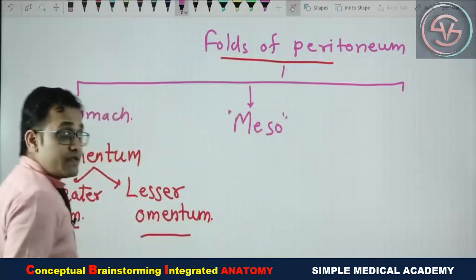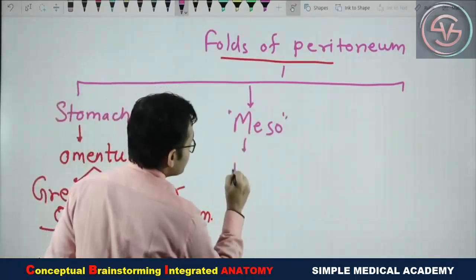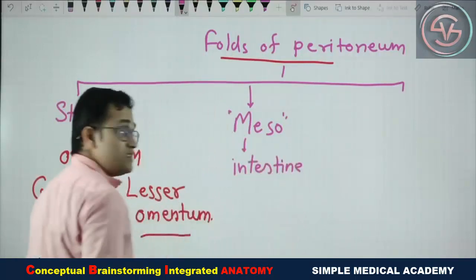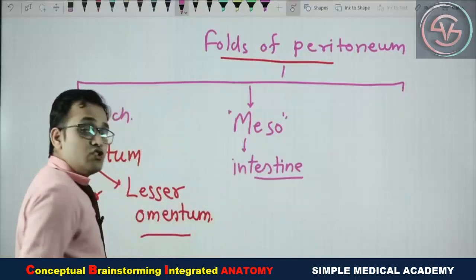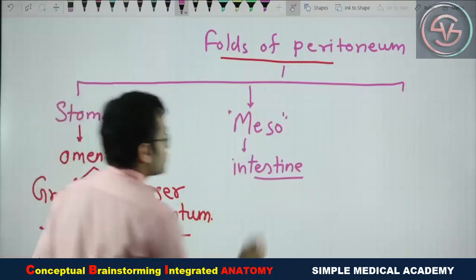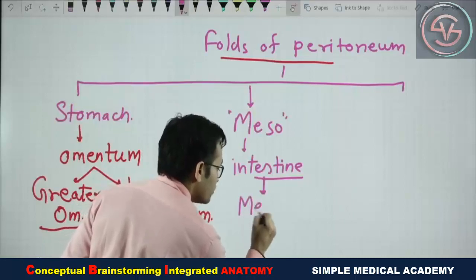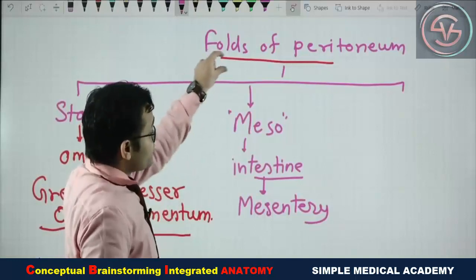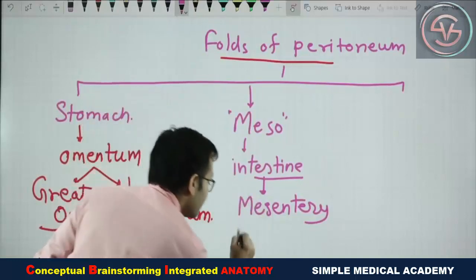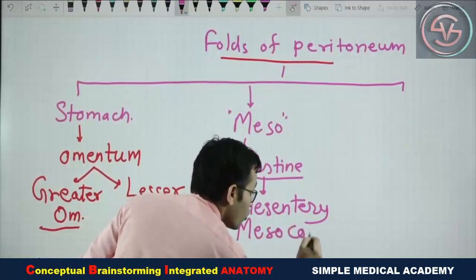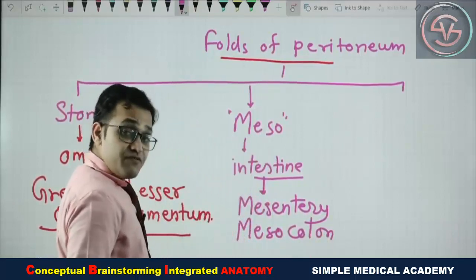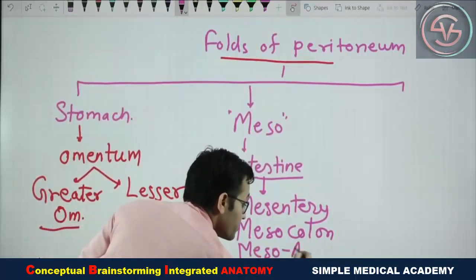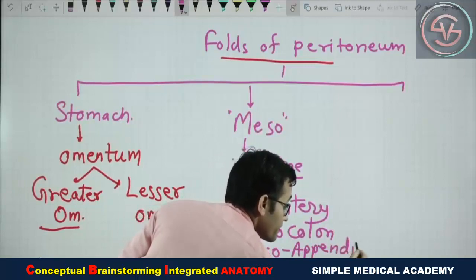Yes, this omentum at few sites is known as the meso, especially in case of the small intestine. As you know, the intestine is known as the entry. So in this intestine, this fold of the peritoneum is known as the mesentery. If this fold of the peritoneum is attached with the colon, then it will be known as the mesocolon. If this fold of the peritoneum is attached with the appendix, then it will be known as the mesoappendix.